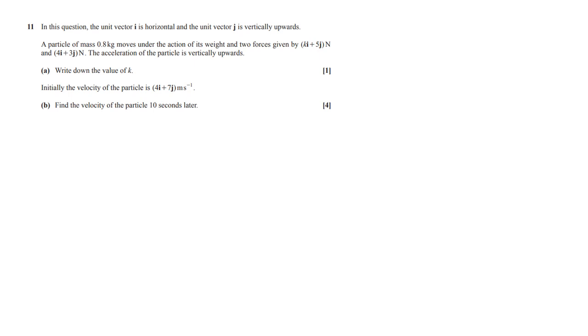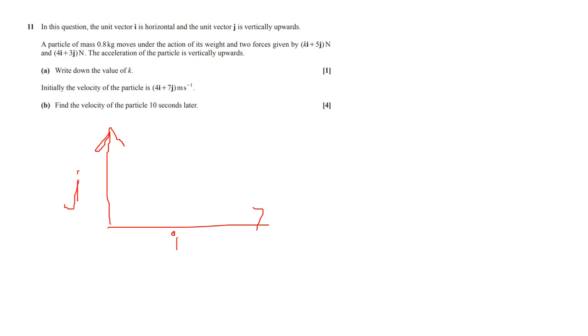So the theory behind this is that you have the j direction, which is upwards, and the i direction, which is this way. Now, what this tells us is that it's going vertically upwards, right? There's no horizontal movement.